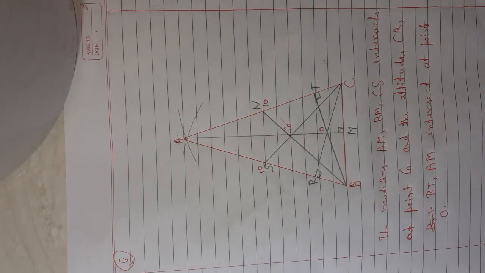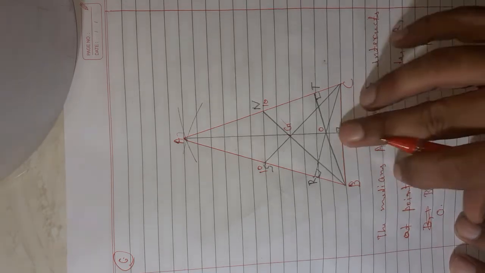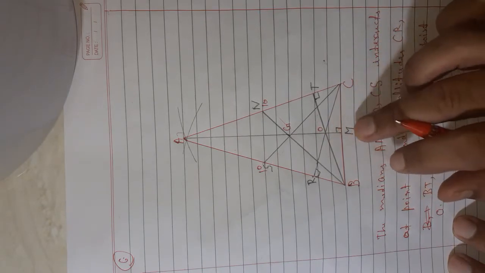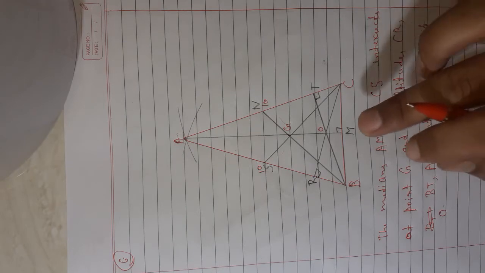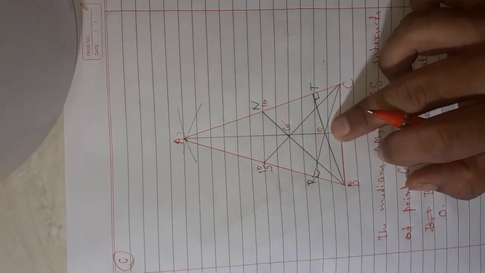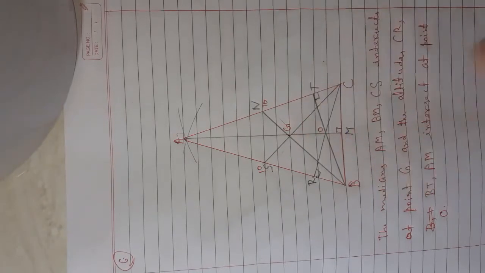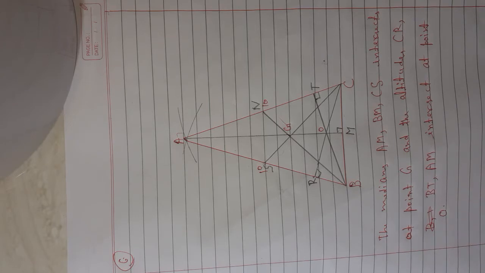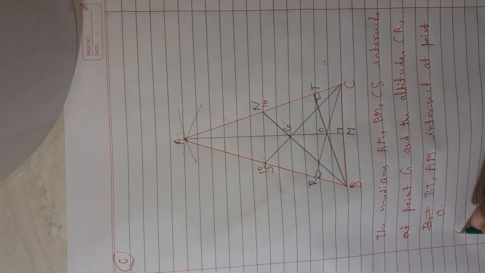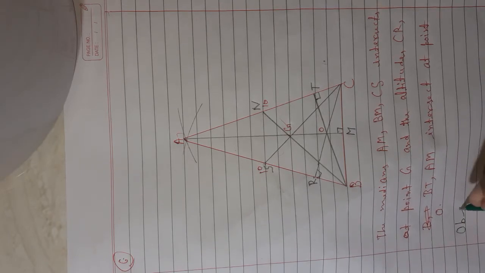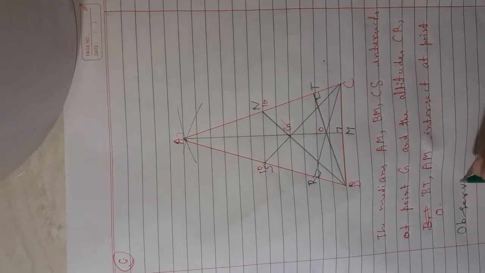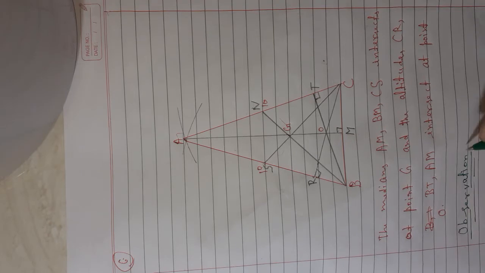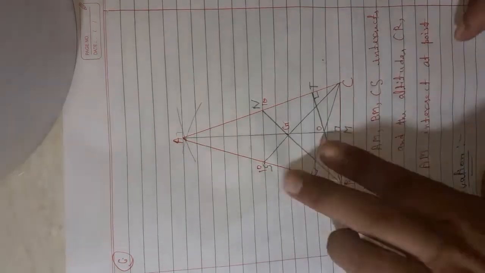Now they are asking about the observation. The question was: draw an isosceles triangle, draw all its medians and altitudes, and write your observation about their points of concurrence. The point of concurrence of the altitudes was O. The point of concurrence of the medians is G. Now you have to find the observation. So what is the observation?